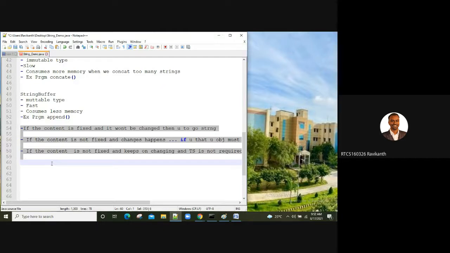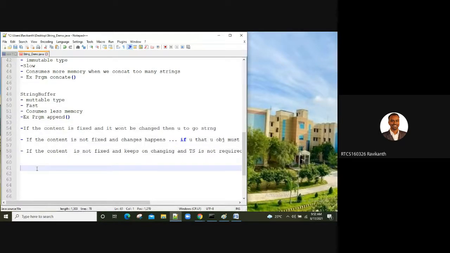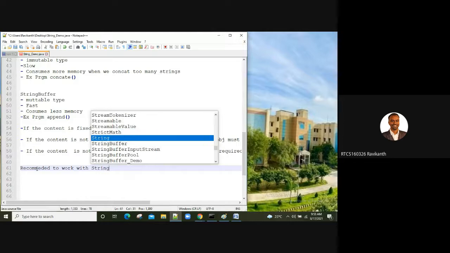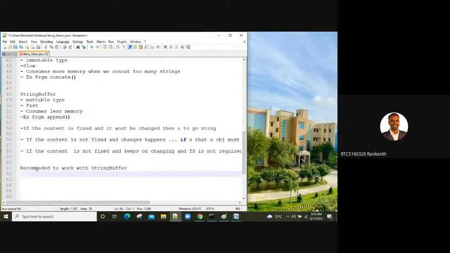Okay, so as a conclusion, when compared to string and string buffer, of course it is again based on the requirement, but still it is recommended to work with string buffer, because it is faster, has less memory consumption when compared to your string, and it is a mutable type.